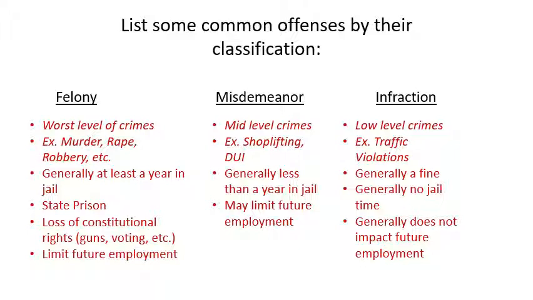Those would fall under infractions. Generally, there's going to be a fine, and generally there will not be any jail time. And generally, an infraction does not impact future employment. It's highly unlikely that you would not get a job because you got a speeding ticket. That's not the case with felonies and misdemeanors. Those may prohibit you from being considered for a job. Okay, so this concludes our discussion of crimes against people and property.